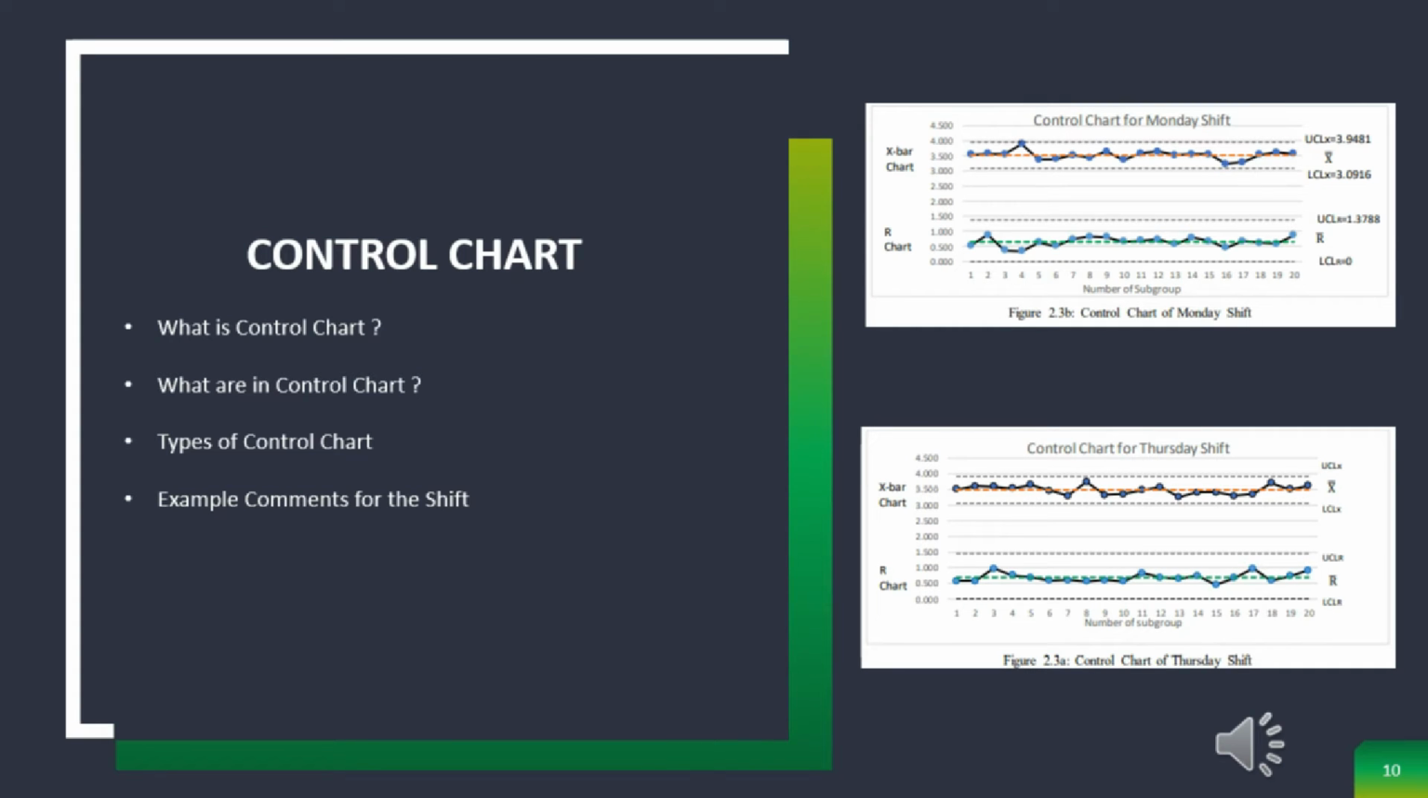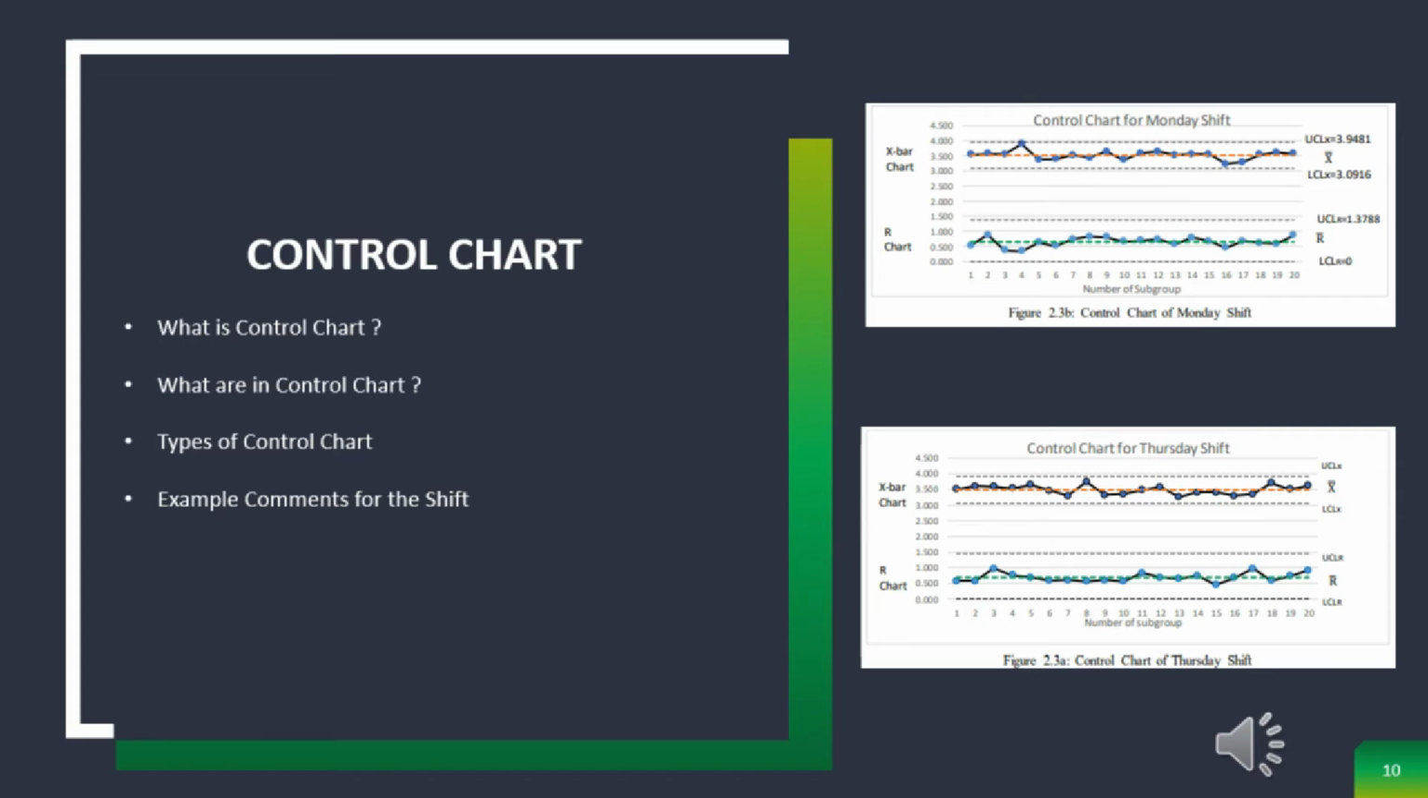Control chart. What is a control chart? Control charts are used to routinely monitor quality. On the control chart, there is a center line, CL. There are two other horizontal lines called the upper control limit, UCL, and the lower control limit, LCL. Types of control chart: it is either in control or out of control.